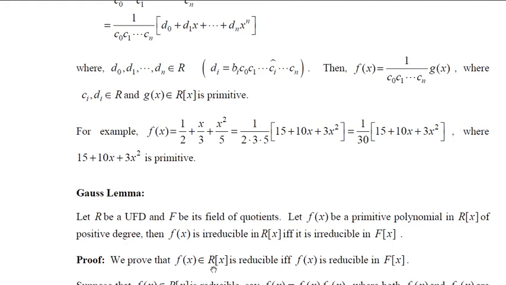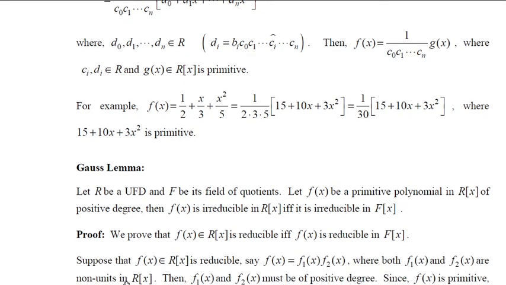Let us assume that f of x is reducible in R of x. That means f of x can be written as a product of two polynomials where these two polynomials must be non-units. Remember, if one of them becomes a unit, then f of x is irreducible. Therefore, both are non-units in R of x. If they are non-units, you should note that their content cannot be 1. It will be more than 1. Therefore, f1 of x and f2 of x must be of positive degree.